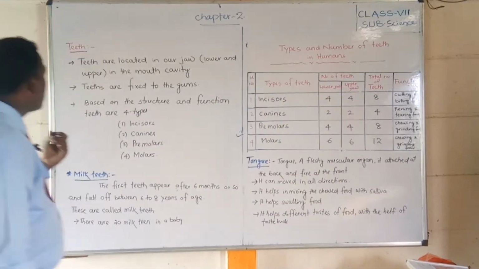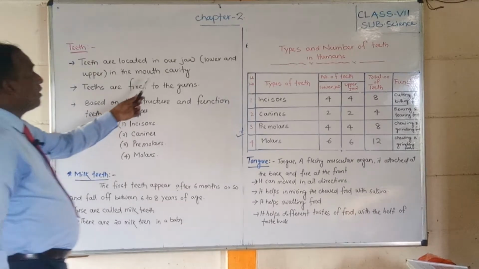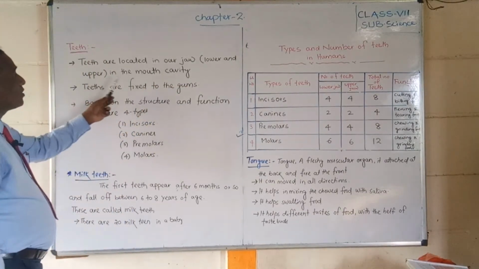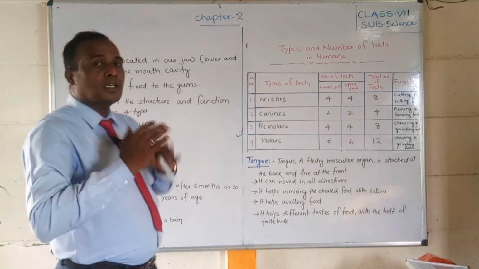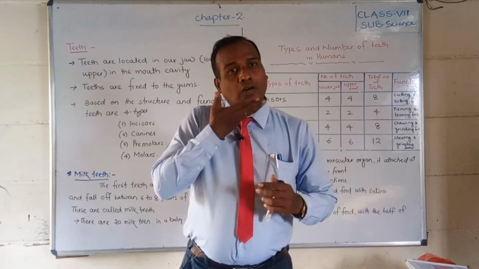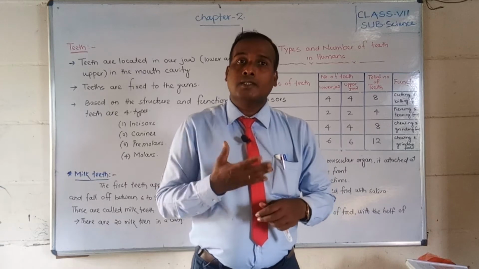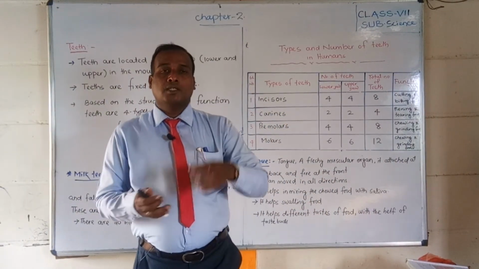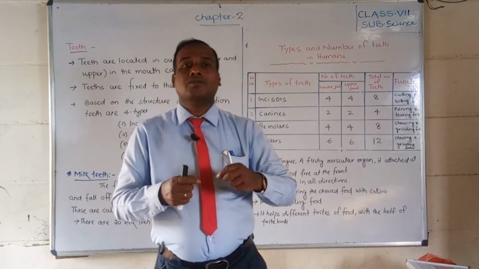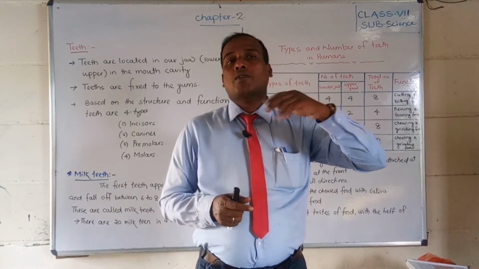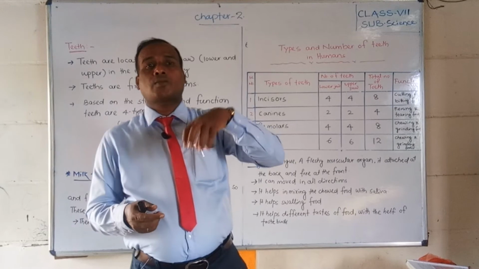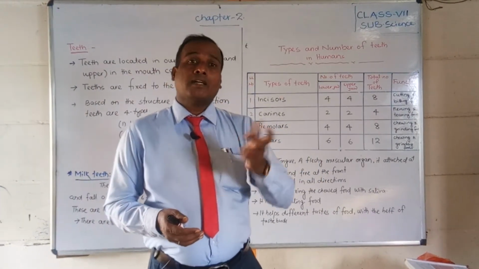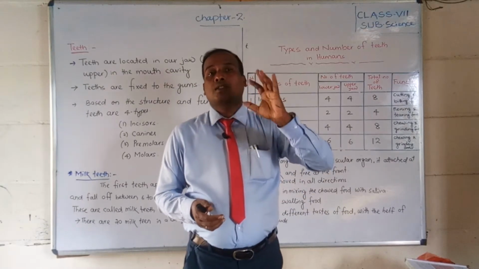First of all, what are teeth? Teeth are located in our jaws, the lower jaw and the upper jaw, in the mouth cavity. The downside is called the lower jaw, and the upside is called the upper jaw. Near about 16 teeth are fixed in the lower jaw and 16 teeth are fixed in the upper jaw.